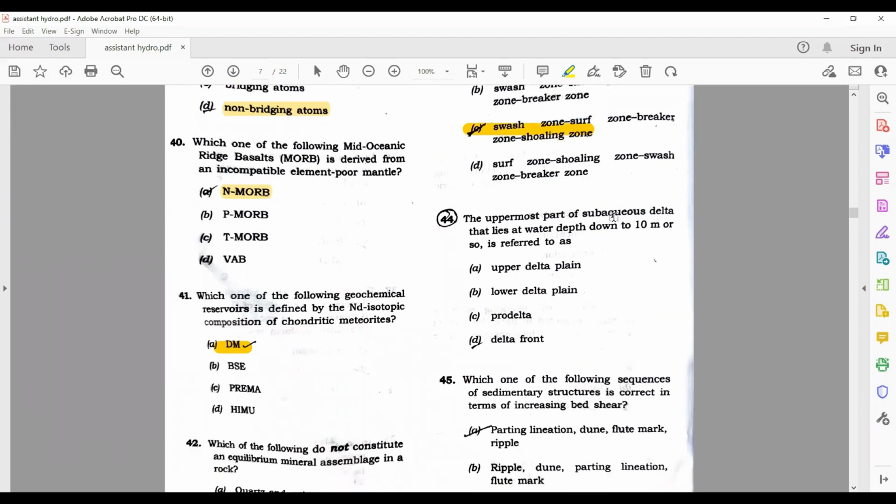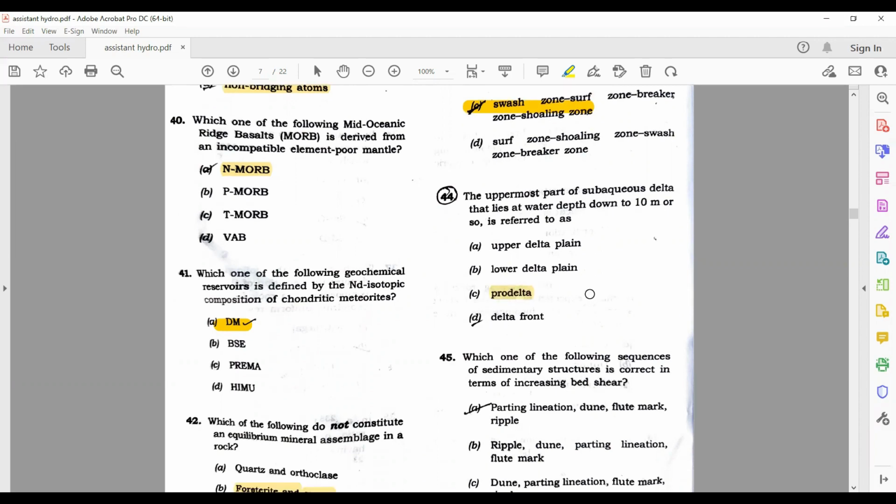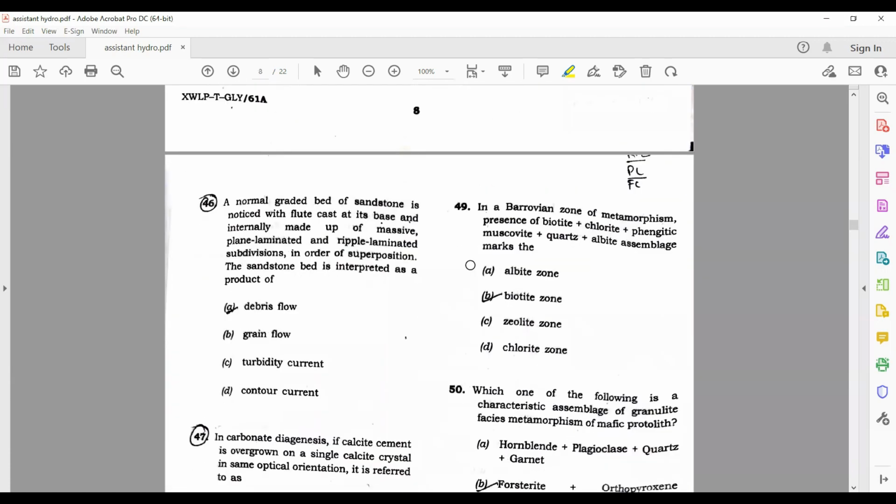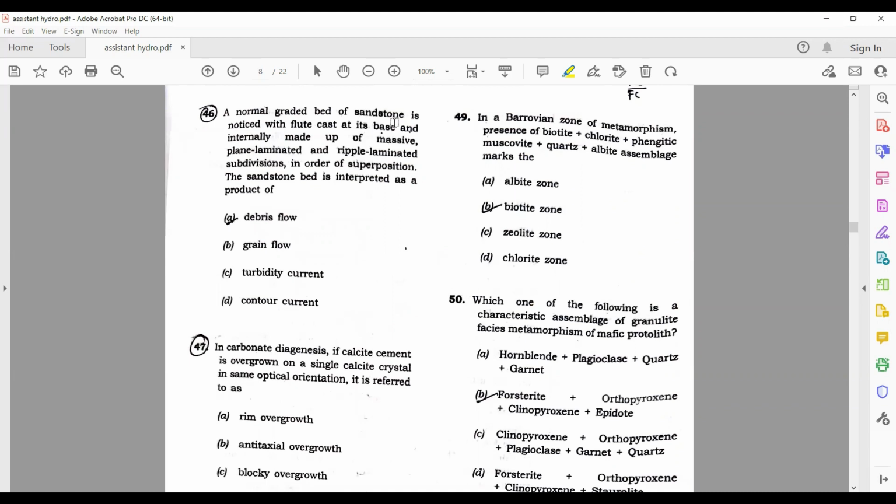The uppermost part of subaqueous delta that lies at water depth down to 10 meter or so is referred to as prodelta. Which one of the following sequences of sedimentary structures is correct in terms of increasing bed shear? Parting lineation, dune, now this is wrong. Ripple, dune, parting lineation, flat bed, this is right. So B is your correct answer here. A normal graded bed of sandstone is noticed with flute cast at its base and internally made up of massive, plane laminated and ripple laminated subdivisions in order of superposition. This is turbidity current.